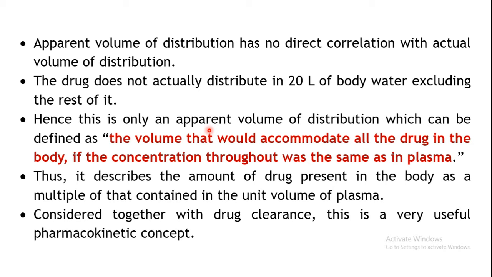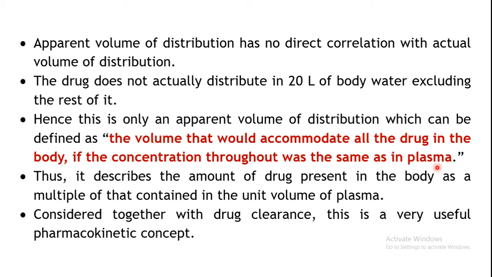Okay, so it's just a theoretical value, apparent volume of distribution. An actual definition of this apparent volume of distribution is the volume that would accommodate all the drug in the body if the concentration throughout was the same as in plasma.